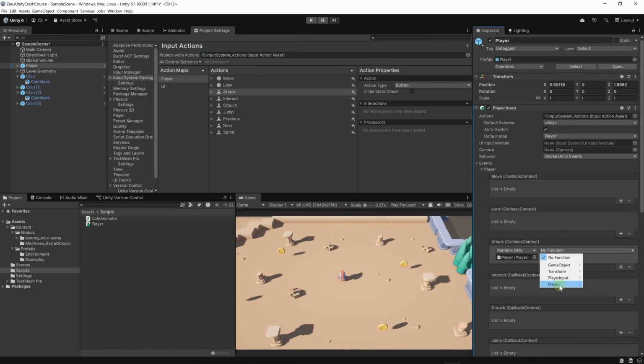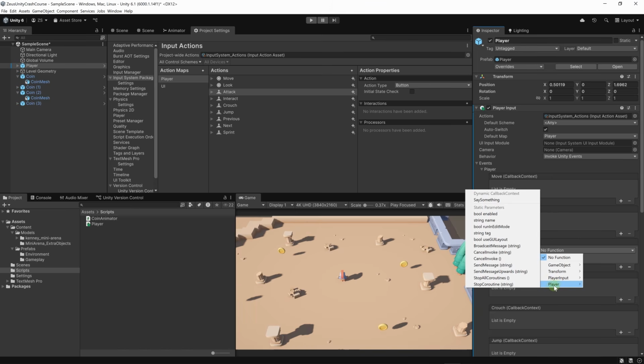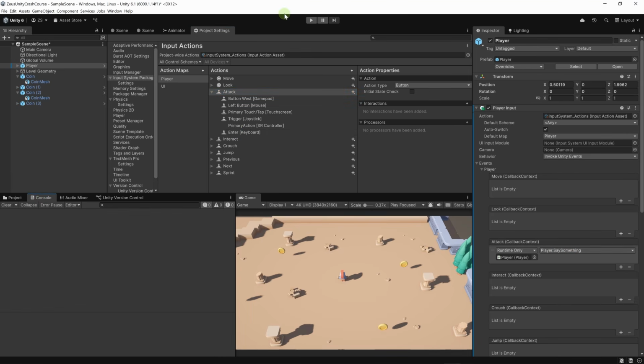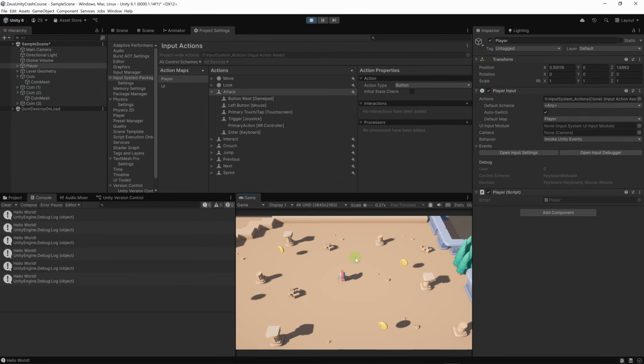Let's click here, then look in Player. And in Player, we have the list of all the methods that we have. This is our method, but these methods are methods that we have inherited from MonoBehaviour. Now let's call our SaySomething method, okay? Every time we perform this action, either by triggering any of the controls here, we are going to call Player.SaySomething. Let's open the console and run the game. I've clicked on the left mouse button on the mouse.